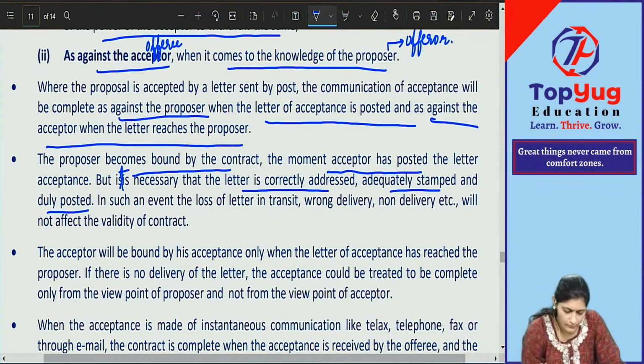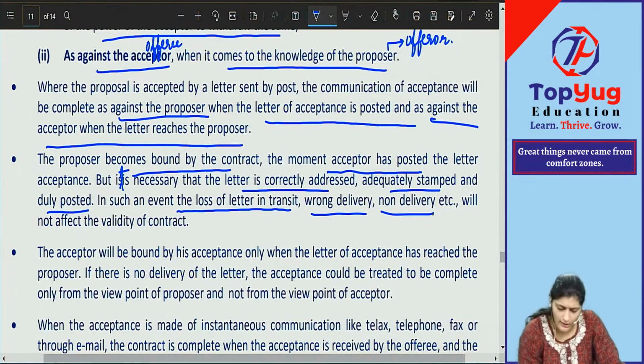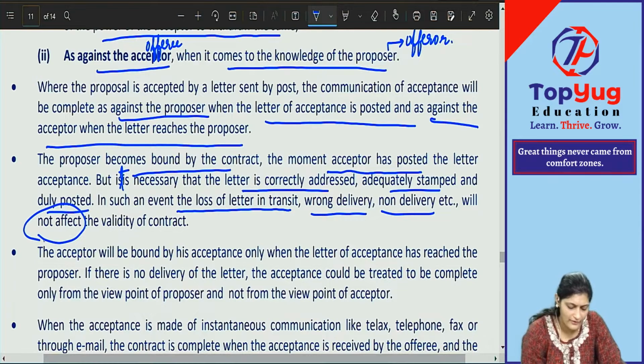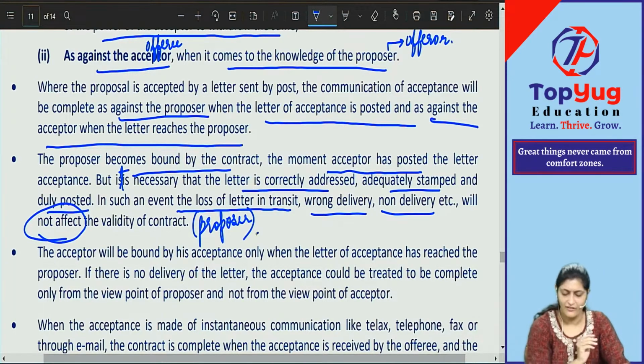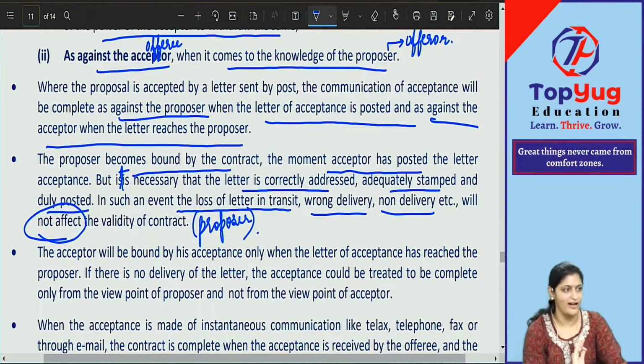In such an event, loss of letter in transit, wrong delivery, non-delivery will not affect the validity of contract for whom? Obviously for the proposer. For him, the contract has come into existence, it is very much valid.